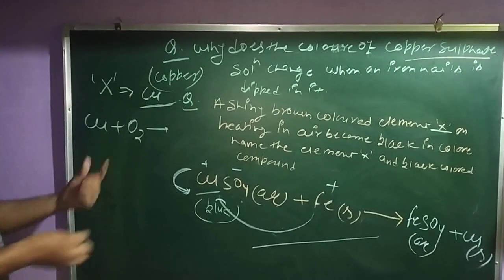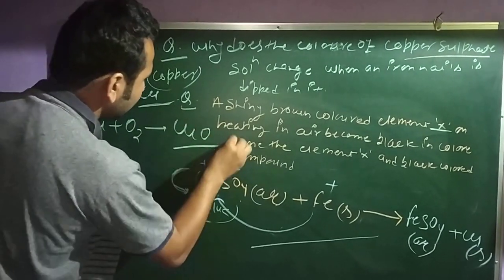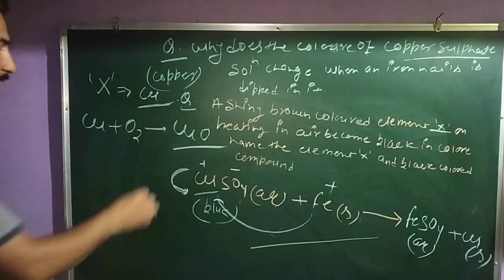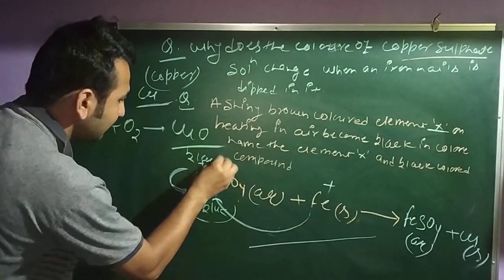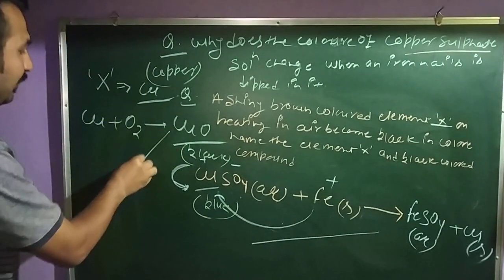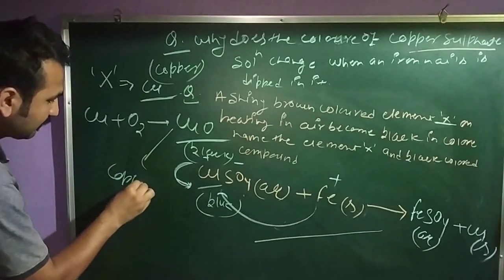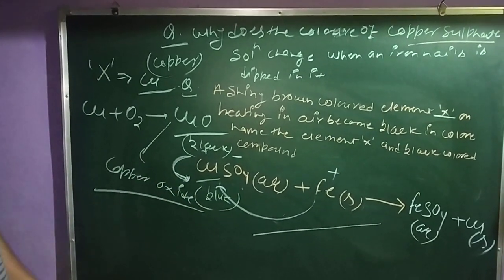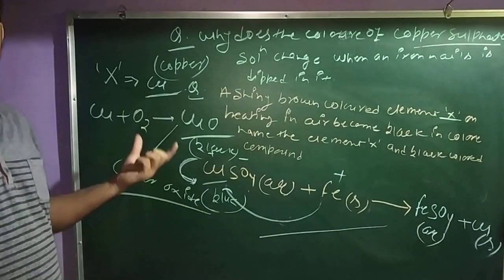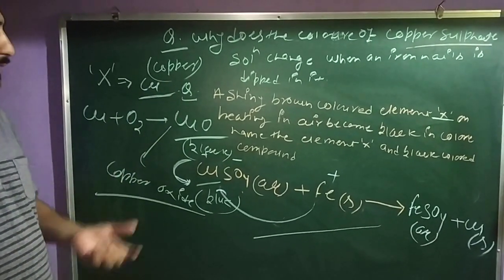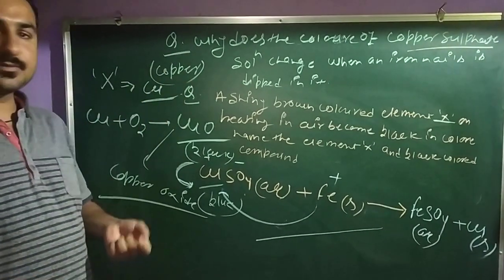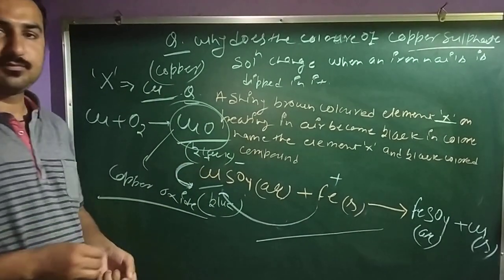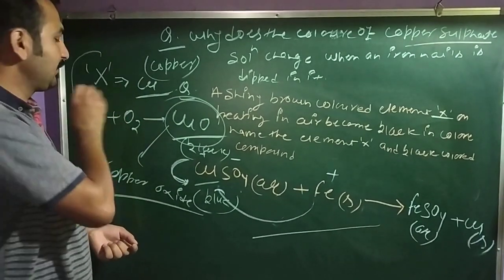These two combine with each other, so give CuO. This is black in color, and the name of this compound is copper oxide. Clear? So X is copper, the shiny colored substance, and the black colored substance is copper oxide. Clear? So this is your reaction.